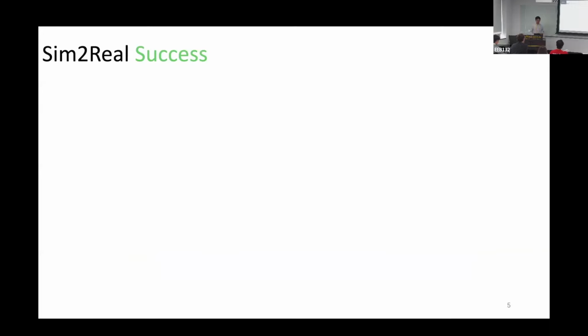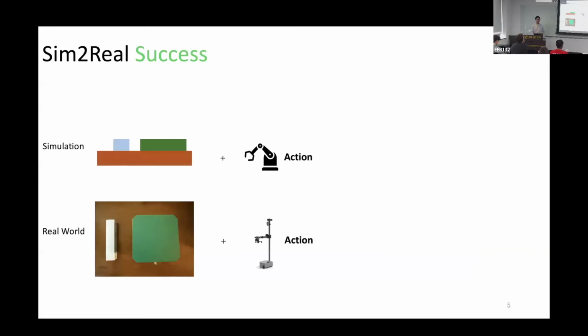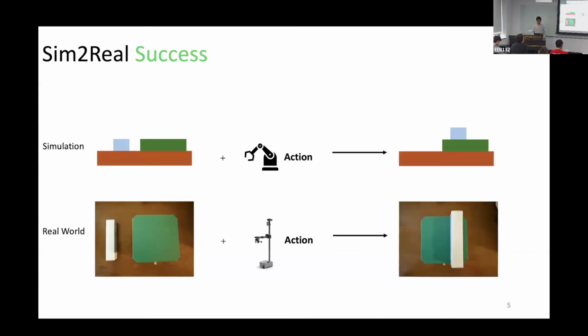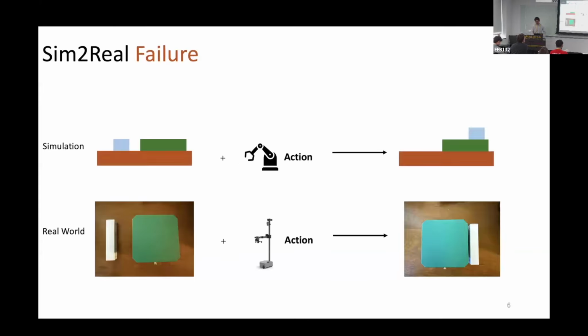We next define a sim-to-real success. If we execute the same action in both simulation and the real world, and their effects match at a symbolic level, even if they are not exactly matched, we call this a sim-to-real success. Otherwise, if the relational effects in simulation and the real world do not match, we call this a sim-to-real failure.